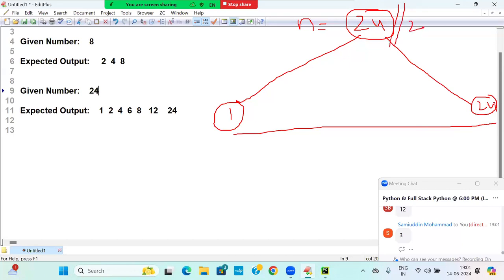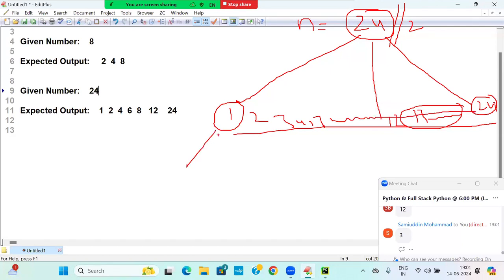So exactly up to 12 only. 13, 14, 15, 16, up to 23 is a waste of time. So you need to start checking 1, 2, 3, up to 12.